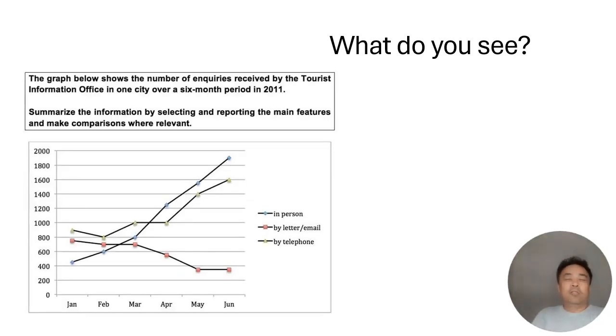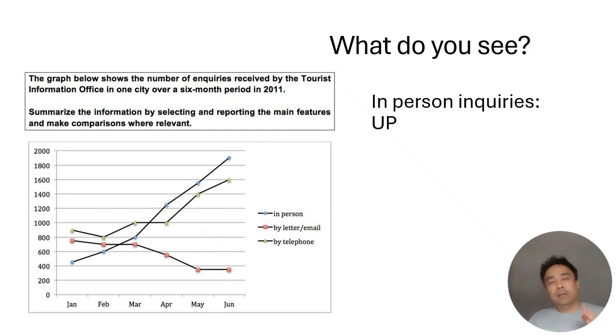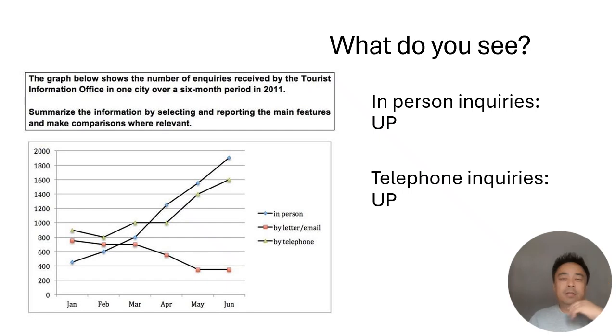So let's take a look at this line chart now. Pause the video and write down what you think would be a good summary. Then unpause. Okay, let's see how I did mine. Now, in-person inquiries at the Tourist Information Center or office went up. Telephone inquiries went up. So these are direct forms of communication with the clerk. Written inquiries, like by letter or by email, went down. So how would you put your summary together?